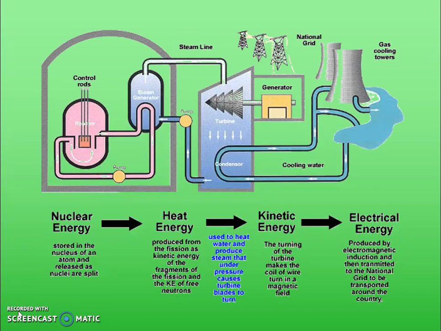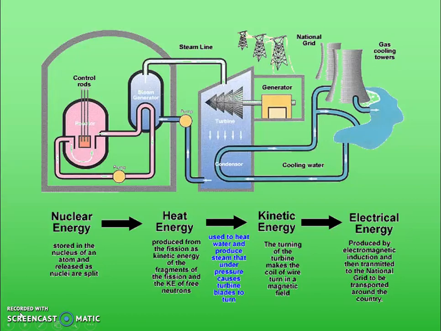So here we see a nuclear power plant, where we have this fission happening in our nuclear reactor over there on the left. As that energy is given off, we use it to heat up water, which creates steam. As steam flows, it turns a turbine, which is connected to a generator, creating electricity, and then we cool the water down and send it back in to be heated up again. This process continues, turning that turbine over and over, creating more and more electricity.